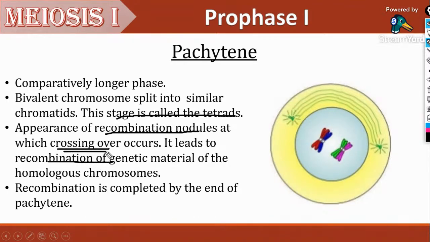Crossing over occurs. So, in which stage of meiosis, or prophase 1, does crossing over occur? Pachytene. That's the answer. So, recombination is completed by the end of Pachytene. That's all about the Pachytene stage.